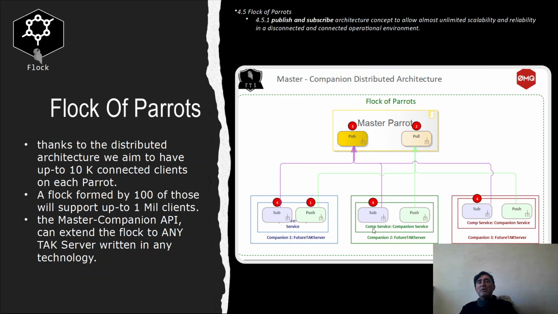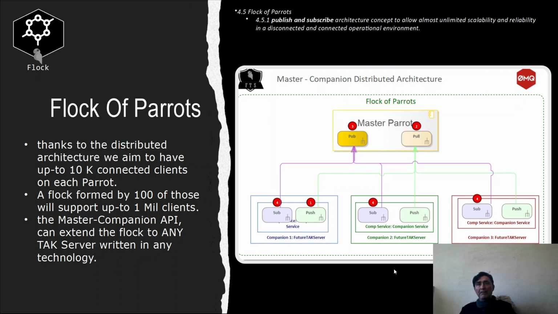As soon as a server joins the flock, the master parrot has the ability to administer that server. The master parrot also has the ability to create a companion parrot from scratch. And that is something that we are going to elaborate on when we talk about the Zero Touch 2x version, in which we are not only going to create new server software, but also the machine itself that hosts that software.